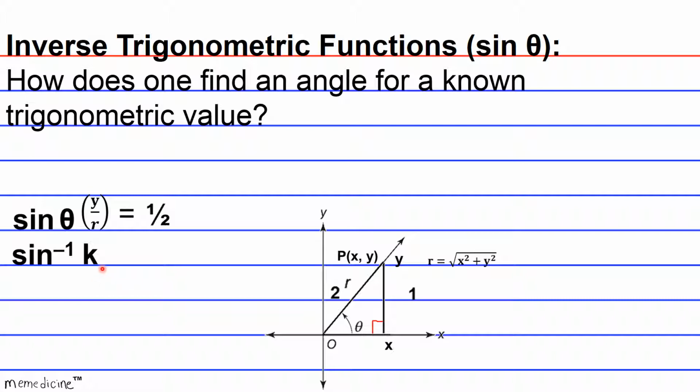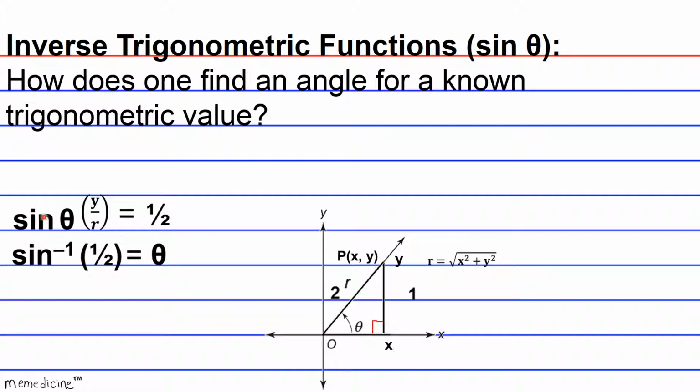And in our case, we know that the sine value is 1/2, so we're just going to go ahead and substitute k. This could have been x, y, but because x and y are used a lot in Cartesian coordinate geometry, k is also a standard variable used when holding the place of a trigonometric value for an inverse trigonometric function equation, okay? So we went ahead and plugged in our known trigonometric value, and this is equal to theta.